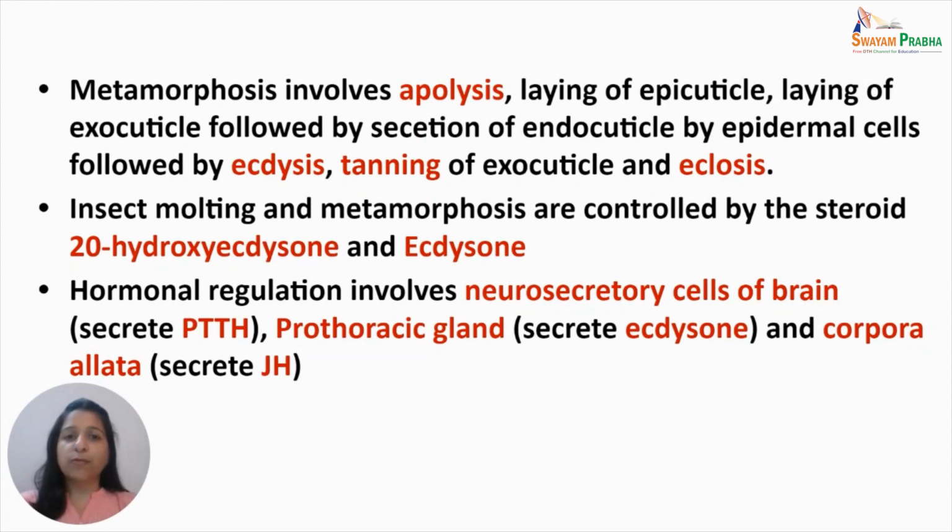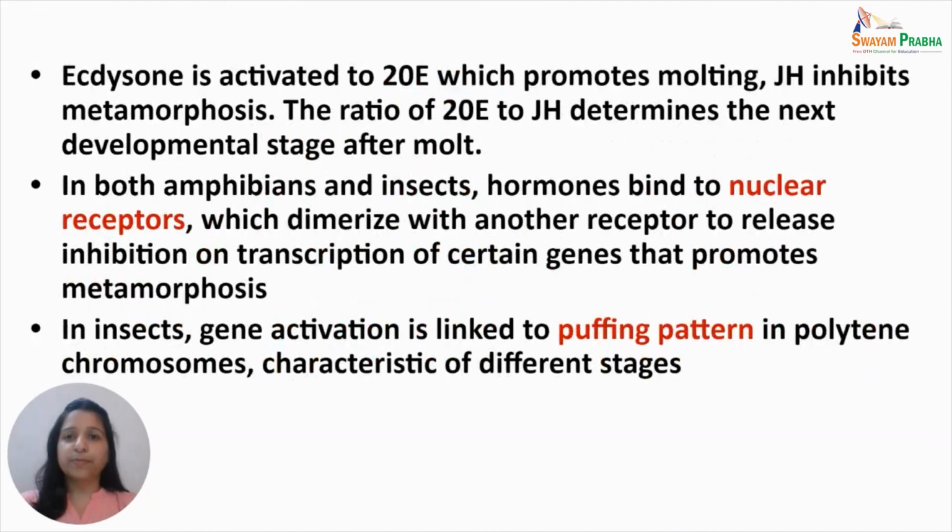Insect molting and metamorphosis are controlled by the steroid hormones ecdysone and 20-hydroxyecdysone. Hormonal regulation involves neurosecretory cells of the brain which secrete prothoracicotropic hormone, prothoracic gland which secretes ecdysone, and corpora allata which secrete juvenile hormone. Ecdysone is activated to 20-hydroxyecdysone which promotes molting. Juvenile hormone inhibits metamorphosis. The ratio of 20-hydroxyecdysone to juvenile hormone determines the next developmental stage after each molt.